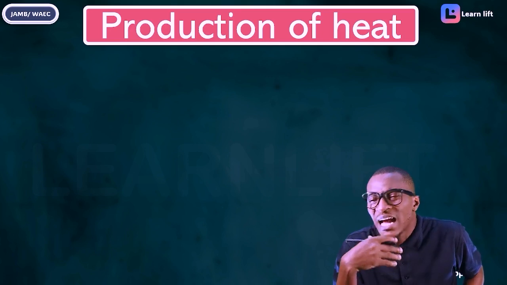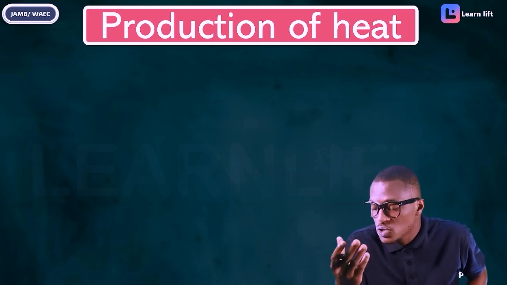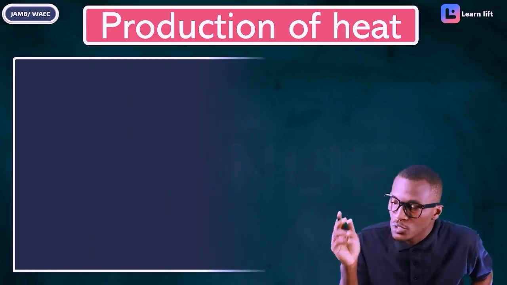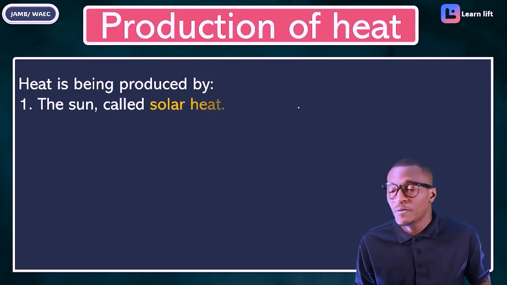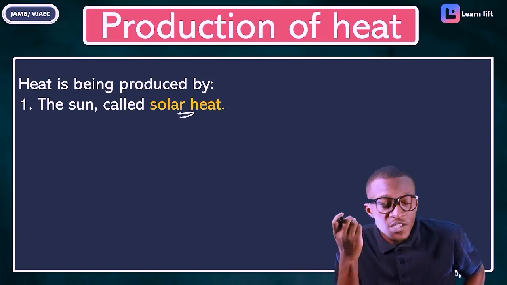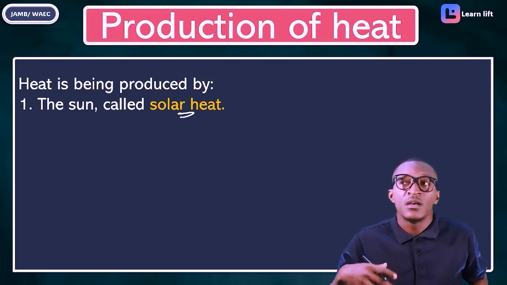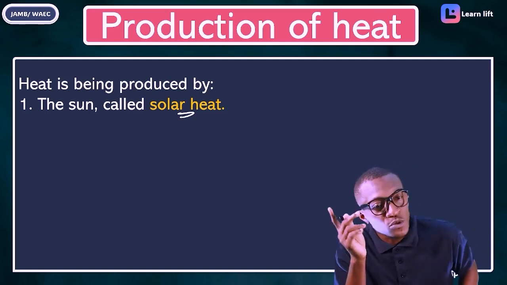If you understand that, let's gradually move. How is heat produced? We said it's a sensation that makes us feel hotness. Take note that heat is produced by different processes. What's the first process? From the sun, your solar heat. Heat is released from the sun. Anytime the sun is high and you come out, you're going to feel heat. So heat, number one, is produced from the sun.